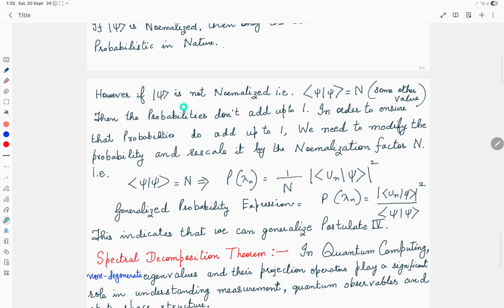However, if ket psi is not normalized, the inner product will not be equal to 1, but equal to a certain value N. In that case, we will have to normalize the quantum state. So the probability of lambda n has to be normalized by dividing it by the norm of the quantum state.